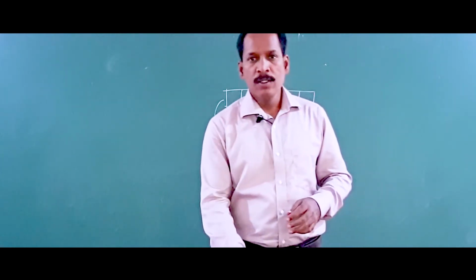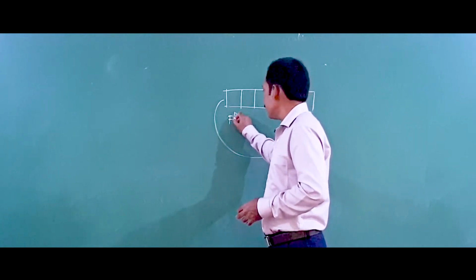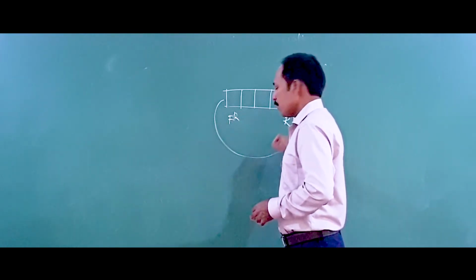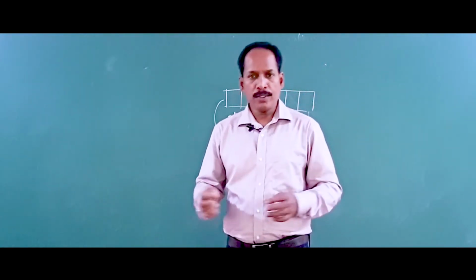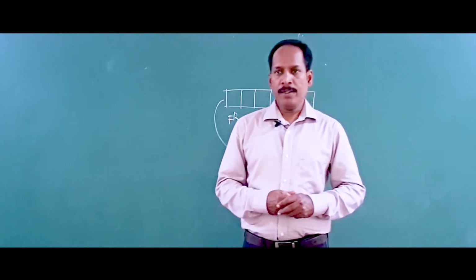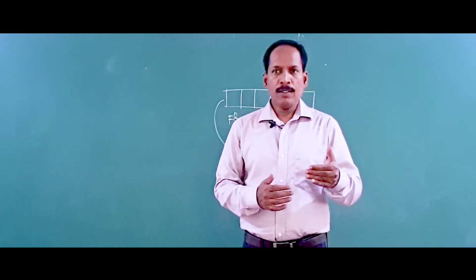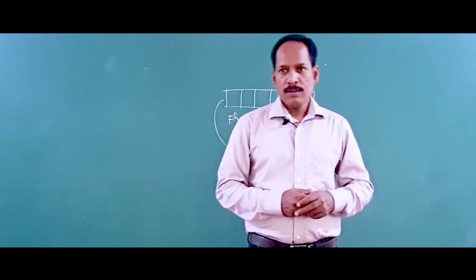So here what happens? Insertion and deletion takes place at both the ends. So here also you can insert, front and rear. Here also you can delete an element. So both ways you can do it. That is called a DQ, or double-ended queue. So there are two pointers we are using now, where insertion can be done at one end, and deletion can be done at that end also.